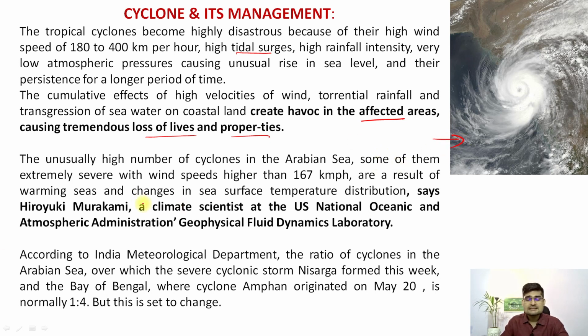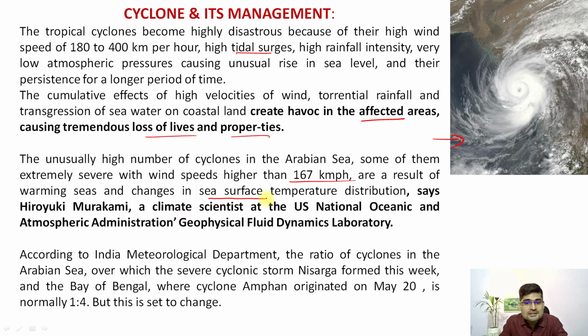Now what we have observed recently is that there used to be fewer cyclones in the Arabian Sea and more cyclones in the Bay of Bengal. It was a 4:1 ratio, right? So 4 in Bay of Bengal, 1 in Arabian Sea. But now this is gradually changing, right? So some of them extremely severe with wind speeds higher than 167 km/h have been found in the Arabian Sea occurring here, right? So what we observe is global climate change impacting.